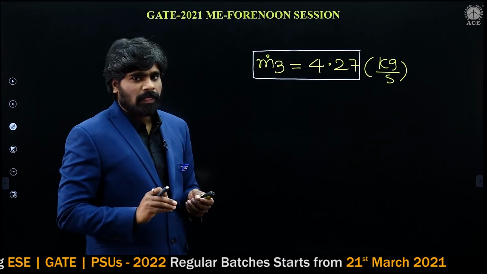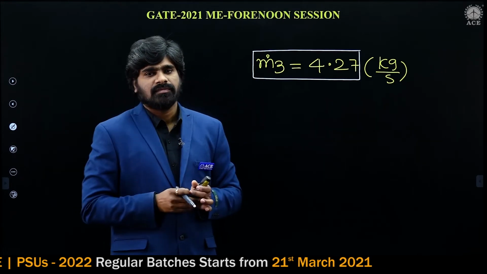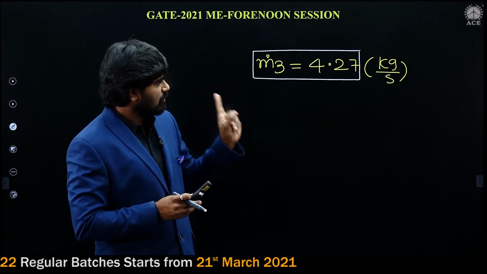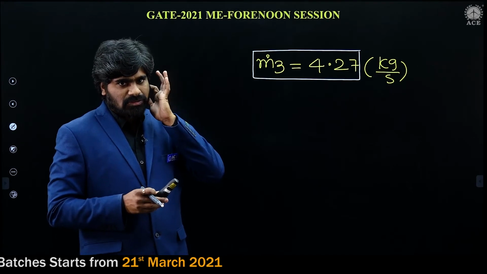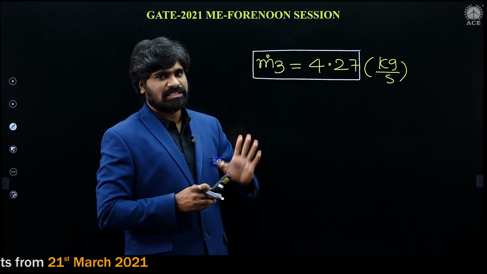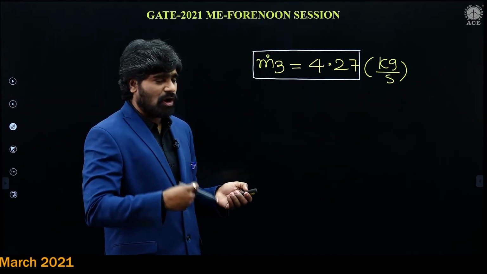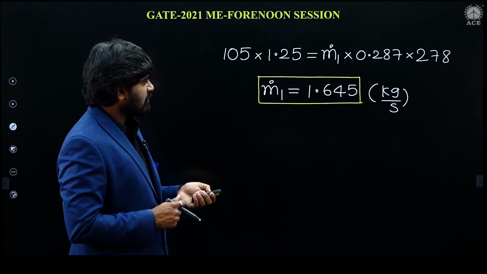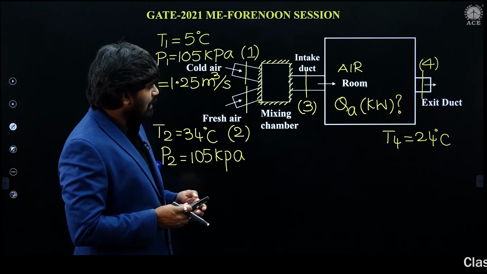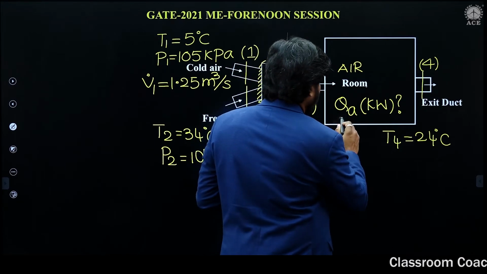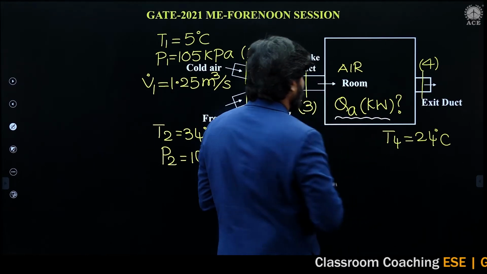So up to now, just mass flow rates only. Section 1 we have seen, section 2 we have seen, section 3, just mass flow rates. So we have obtained the mass flow rate at each and every section. But what are we actually looking for? We are looking for the heat gain by the air, in kilowatts.